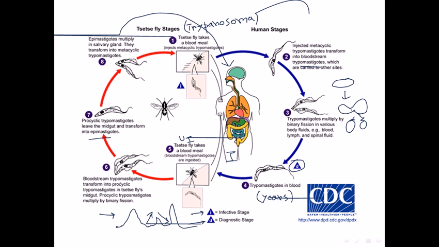It can be found in the midgut of the tsetse fly, and also you can find this division going on in the salivary gland of the tsetse fly. So these are the different stages. You can see most of these dangerous stages are growing in both cases. The growing and division are going on most of the time in the tsetse fly body. So if the tsetse fly is carrying this trypanosoma, there is no way that the individual won't get it. They will surely get it, and after a certain time they will develop sleeping sickness disease.